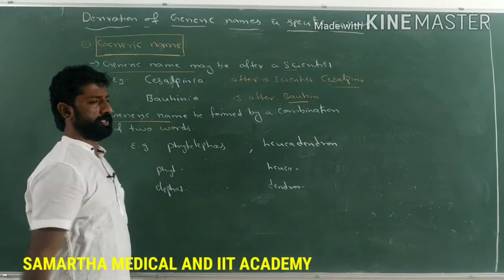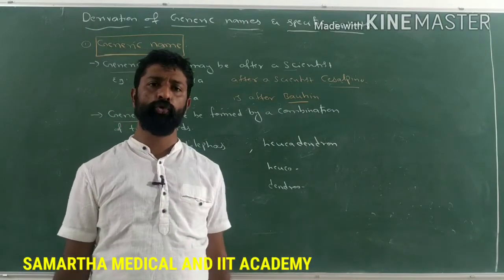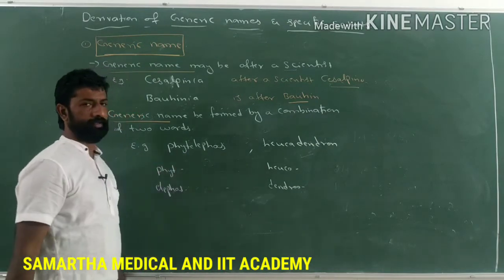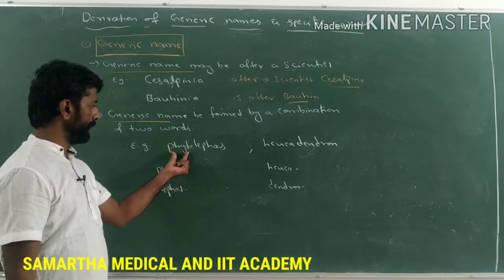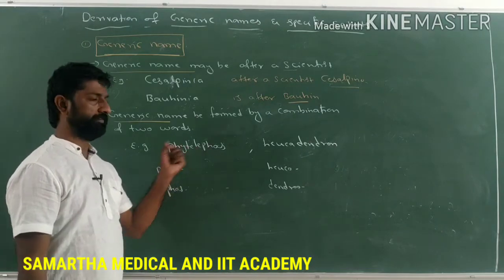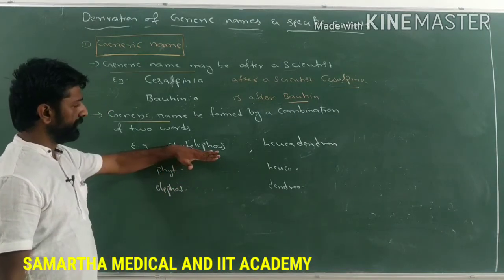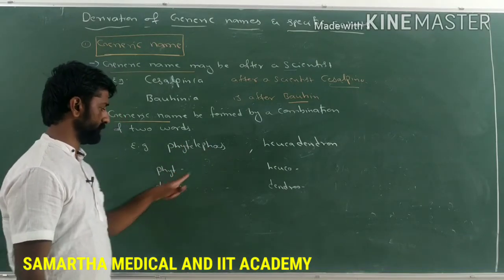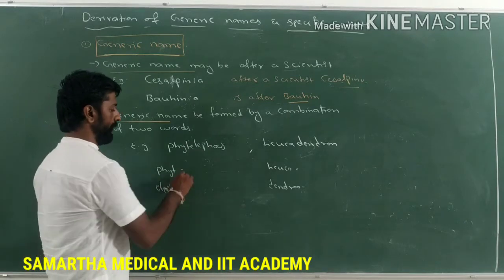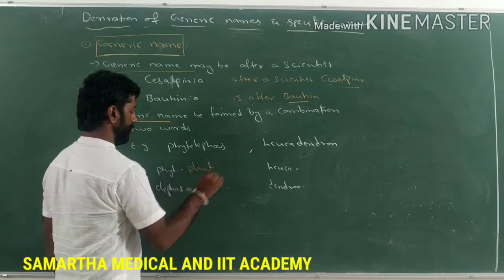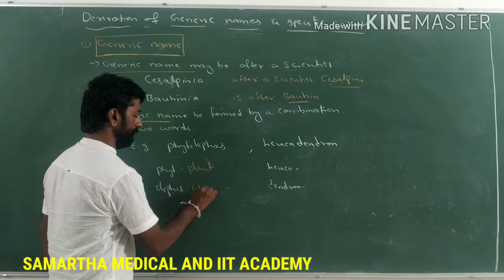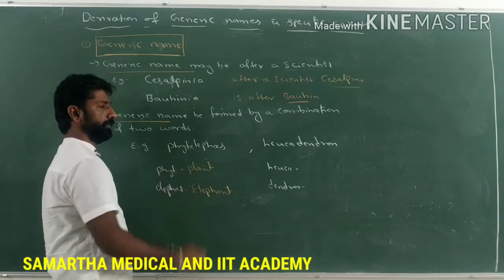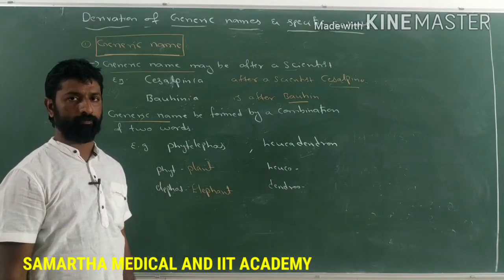Or generic names may be formed by the combination of two words. Example, here, Phytelephas. Which two words can you see here? Phyto or Phyte is one word, Elephas is the other word. So Phytelephas is the name of the genus, or the generic name, which is formed by the combination of two words, that is Phyte and Elephas. Here, Phyte refers to plant and Elephas refers to elephant. So by the combination of these two words, the genus is named.